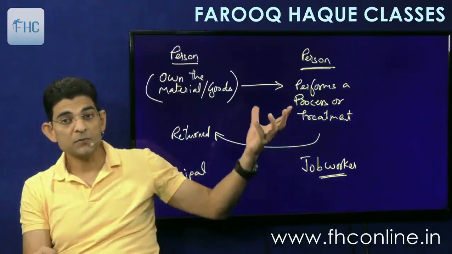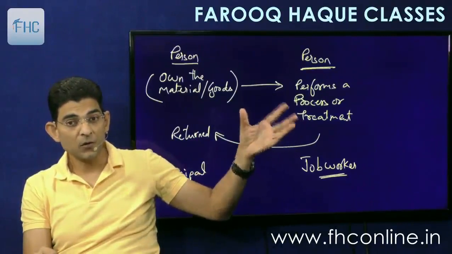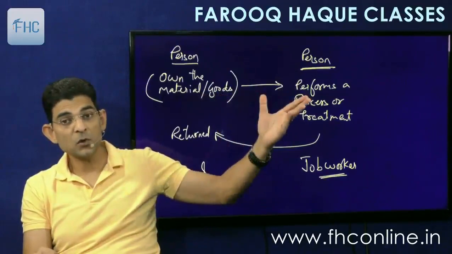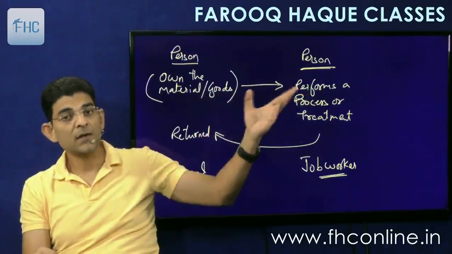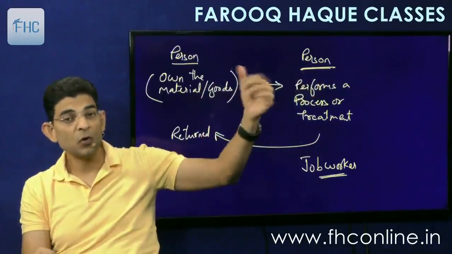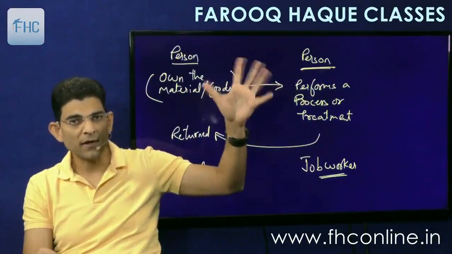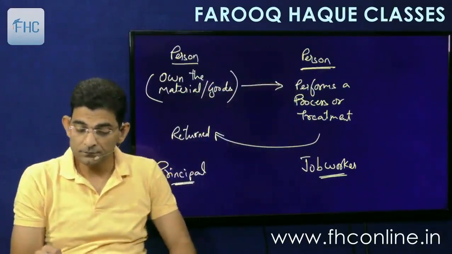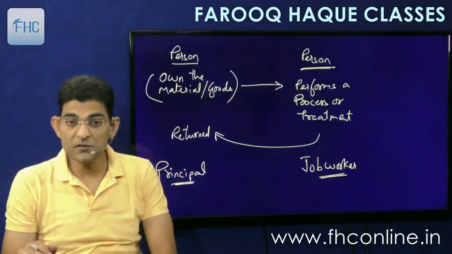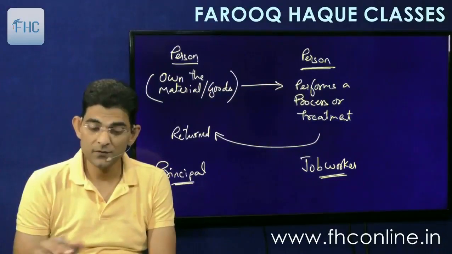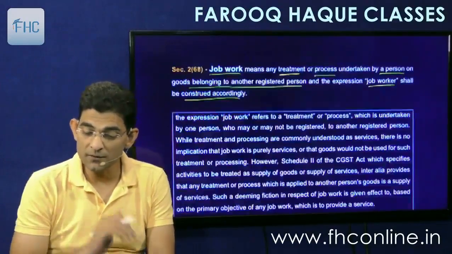The one who performs a process or a treatment on the goods which are supplied by the other person, and after the job is done, he is returning it back. Now he may return it back or he may sell it off on the instructions of the first person. That is up to their internal contract. This also we'll study in detail later on in the chapter of job worker. There's a great discussion to be done.